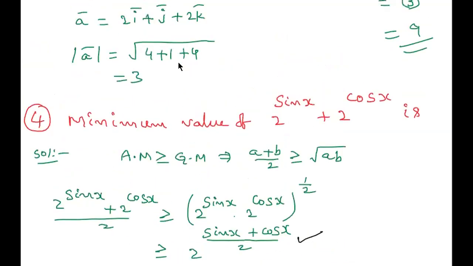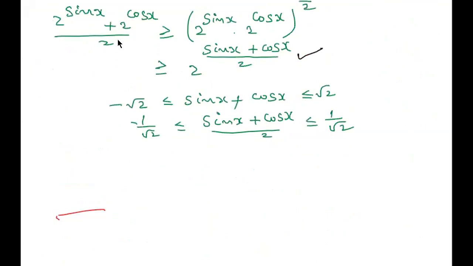Next, they are asking for the minimum value. Now what is the minimum value of this function? The minimum value of (sin x plus cos x) by 2 is minus 1 by root 2. Now the minimum value of